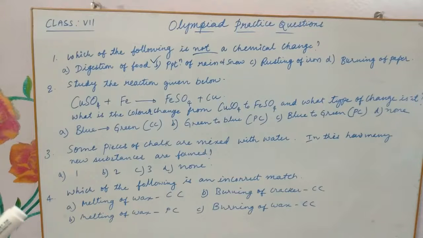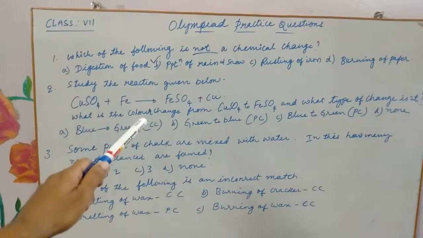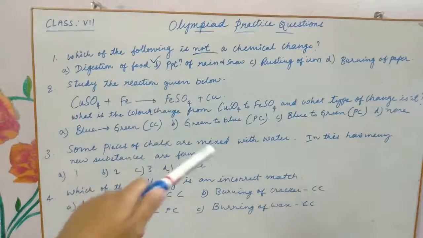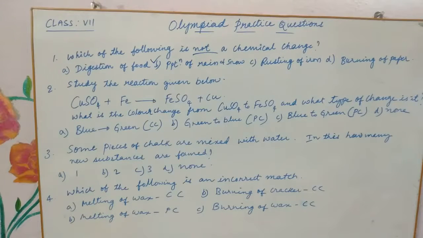Study the reaction given below. Can you see? Copper sulfate and iron. What is CuSO4, children? It is copper sulfate, and iron gives rise to iron sulfate and copper. Can you tell me which type of reaction it is? Yes, it is a chemical displacement reaction, children.